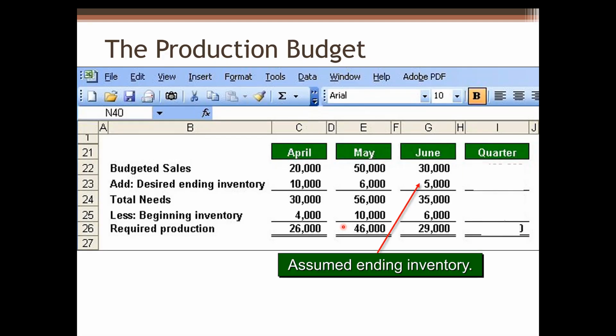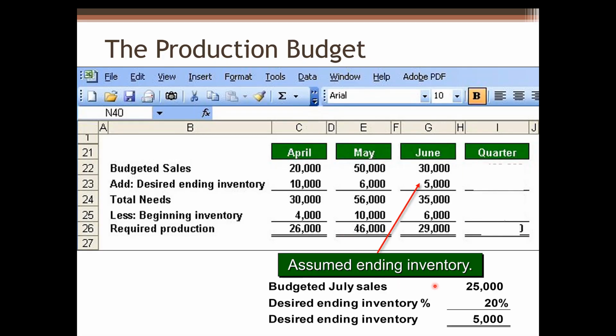So here, we can also calculate 25,000 multiplied by 20%, and then we can get 5,000. If the company does not have July budgeted sales in units information, then for the ending inventory in June, the company will make assumption based on the previous quarter or the same quarter last year experience.